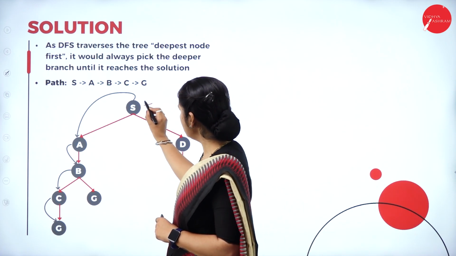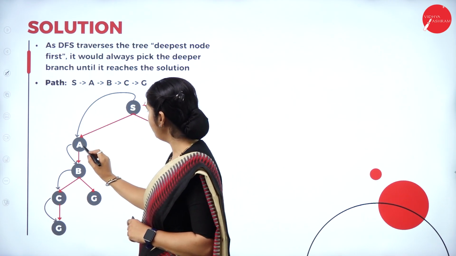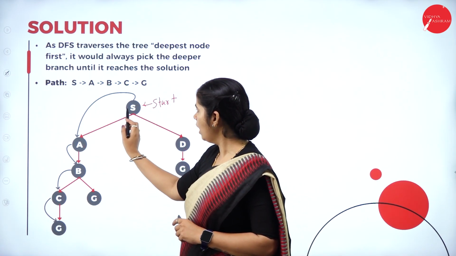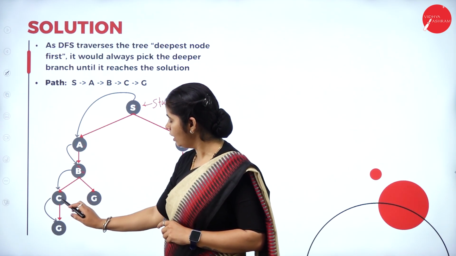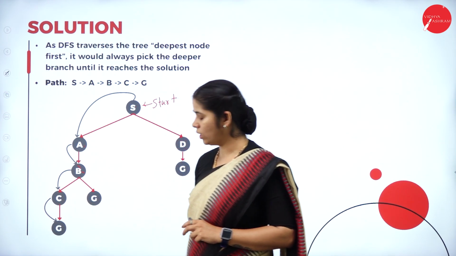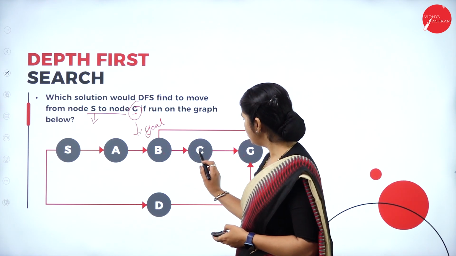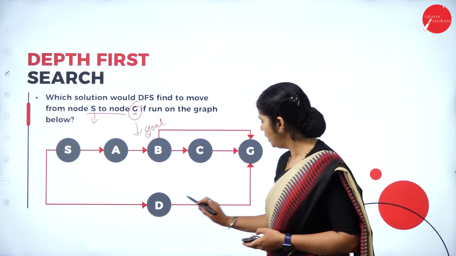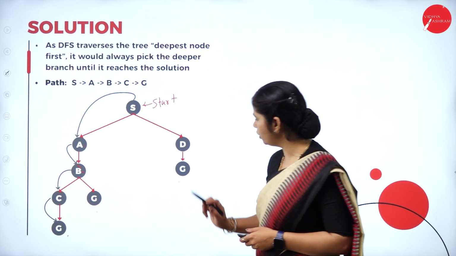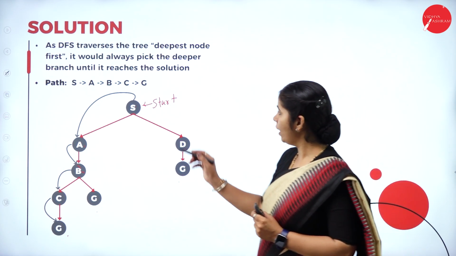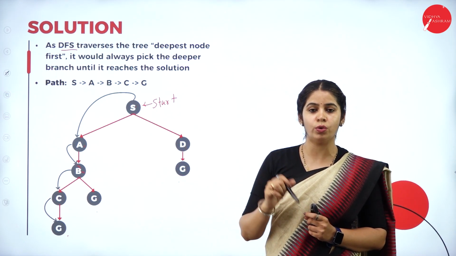That is the start node. From the start node we have A and D, two children of S. Then A has one child, that is B. B has two children, C and G, and C has one child, G. You can see that here B is also reaching G, C is also reaching D, and D is also reaching G. So here all the nodes are reaching the goal state. But we have to find it using depth first search, right? We have to implement depth first search to reach the goal.